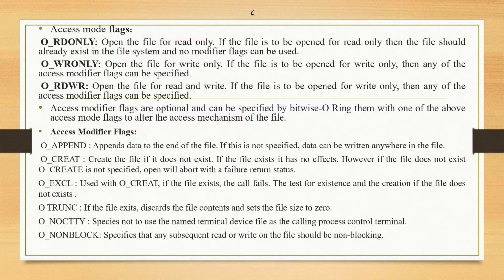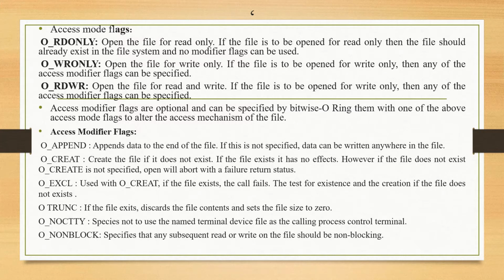Then we move towards the access modifier flags. There are various types of modifier flags. They depend on how to manipulate the file, how to add data to the file, how to create a file, how to truncate the file, and how to block the file.